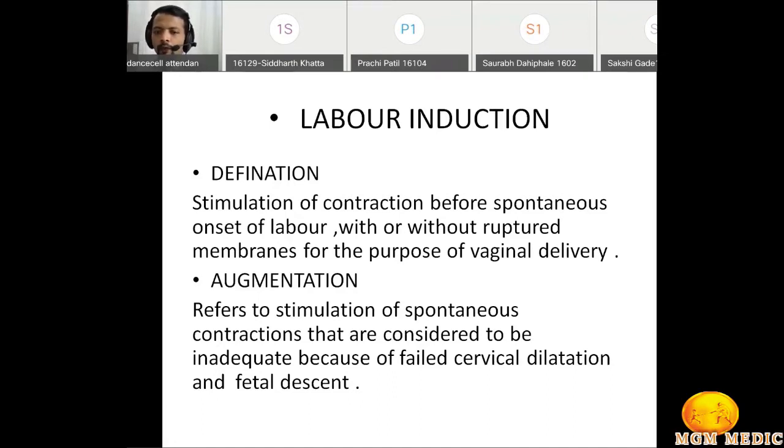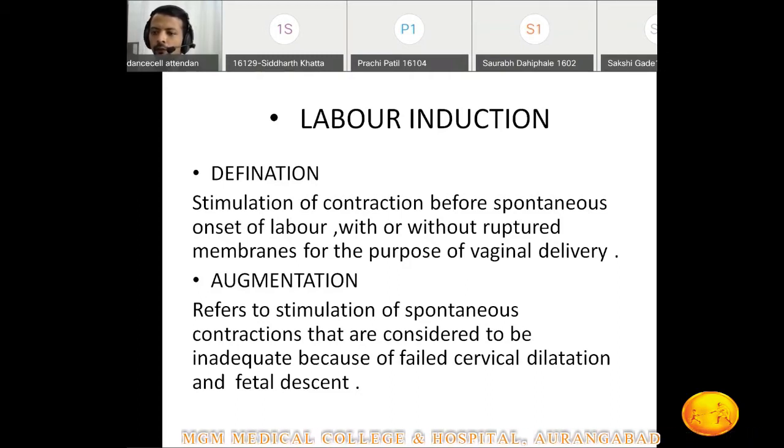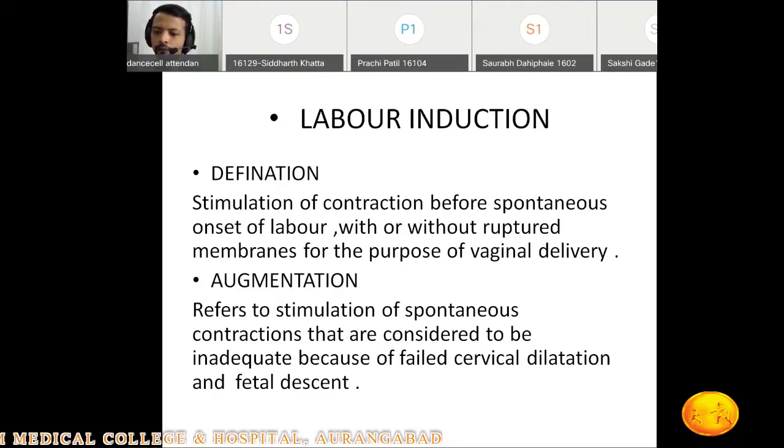And what do you mean by the augmentation? Suppose a patient is 38 weeks pregnant. She came to the labor room with the complaint of pain in the abdomen, leaking PV, or blood stained vaginal discharge. Then I have done her examination and she is having 4 centimeter cervical dilatation and she is having contractions. But after 4 hours, I repeated the per vaginal examination.